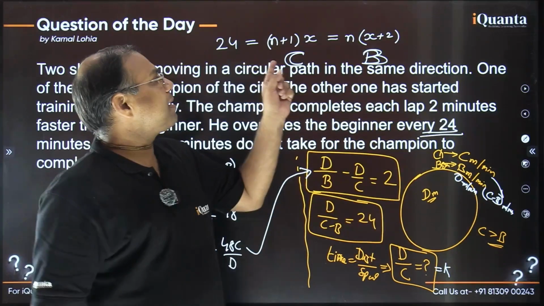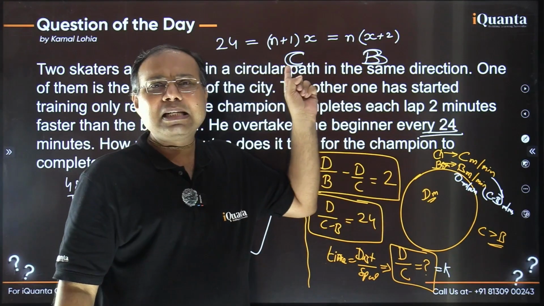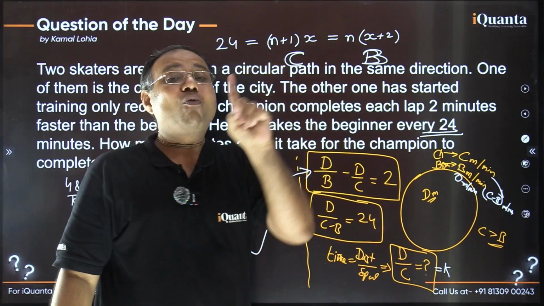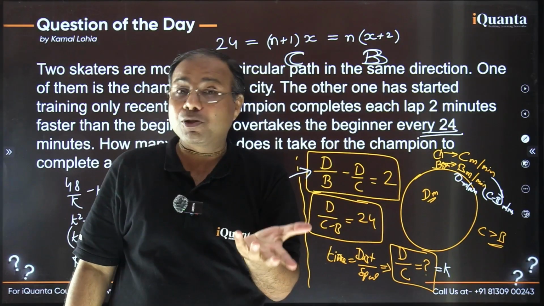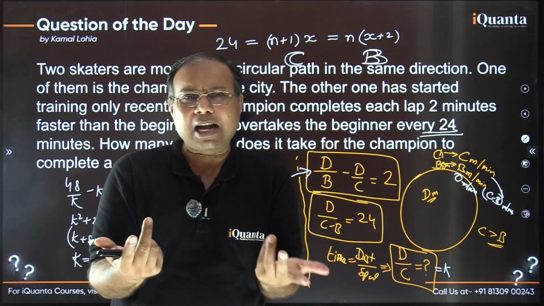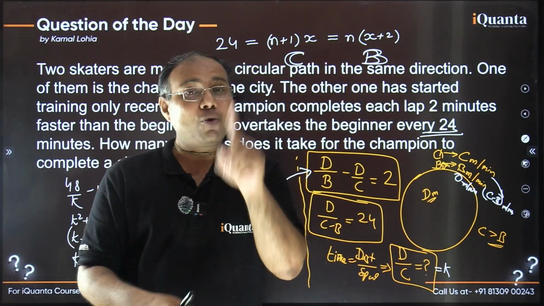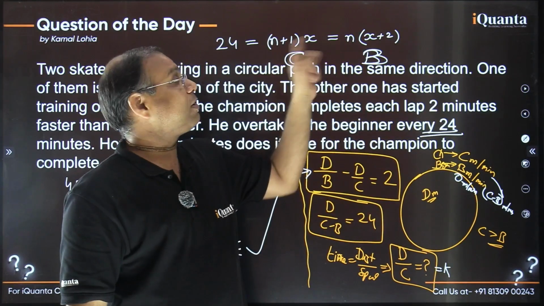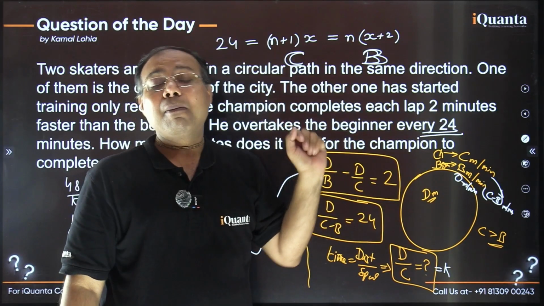So champion ने अगर n+1 number of rounds लिए हैं, तो beginner ने एक कम round travel किया है. Beginner has traveled one less round in that 24-minute duration, every 24 minutes. I don't know how many rounds they have taken so far, but we know that beginner has traveled one less round, or champion has traveled one extra round than the beginner. Fine.